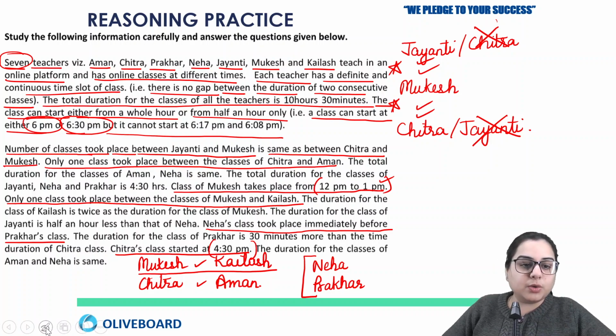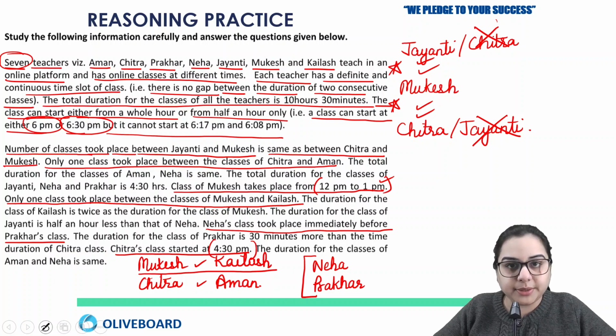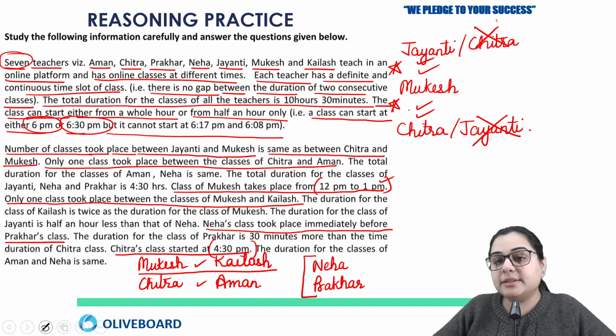So the correct sequence will start with the first session taken by Jayanti, the fourth session by Mukesh and the 7th session by Chitra. Just these 2-3 lines helped us know the sequence.